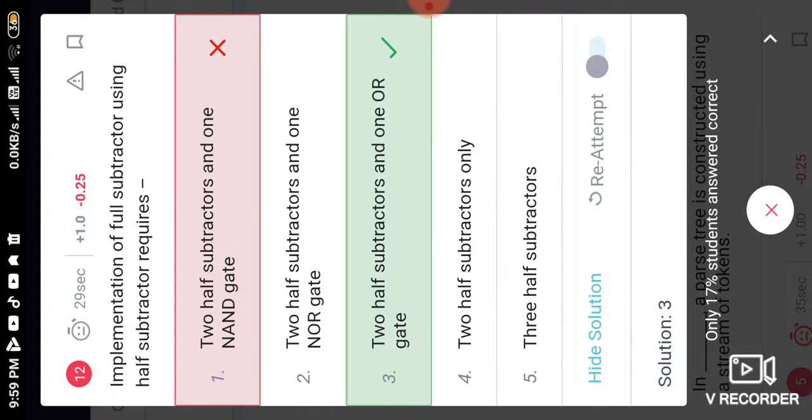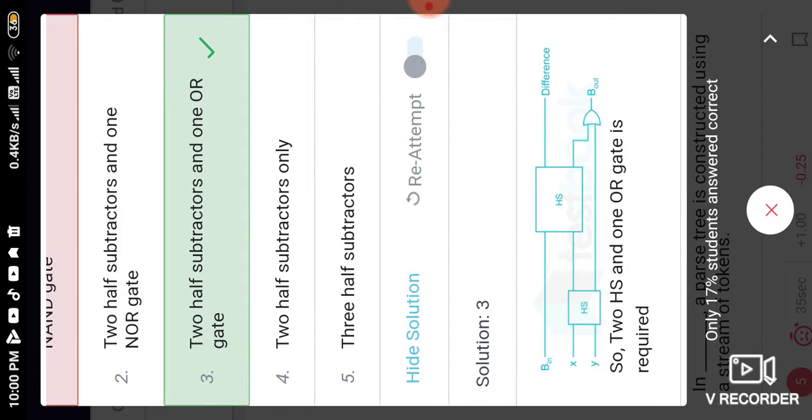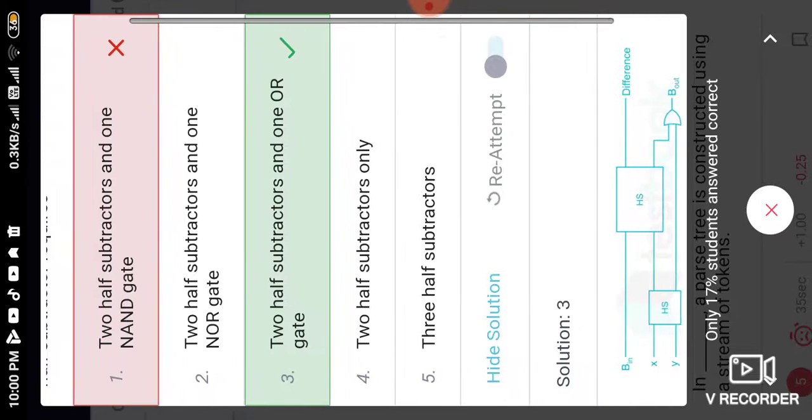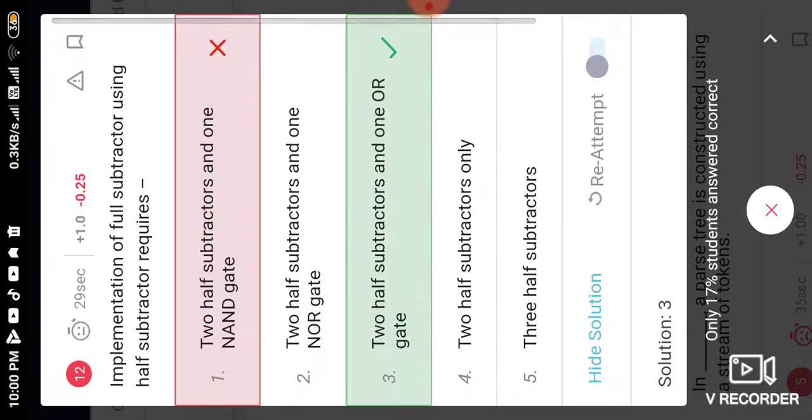Now next is: implementing a full subtractor using half subtractors. To implement a full subtractor we require two half subtractors and one OR gate. It looks like this. Here we use two half subtractors and one OR gate to get the difference as output and the borrow as output.